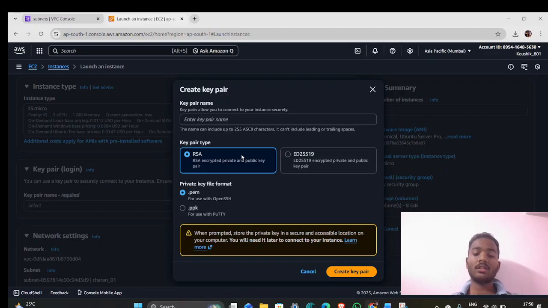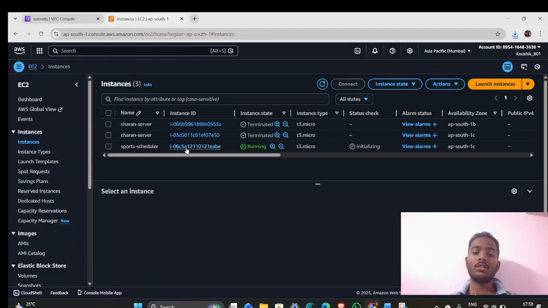This key is required to connect to the EC2 instance. After launching, the EC2 instance moves to the running state. This means the virtual server is active and ready to accept connections.